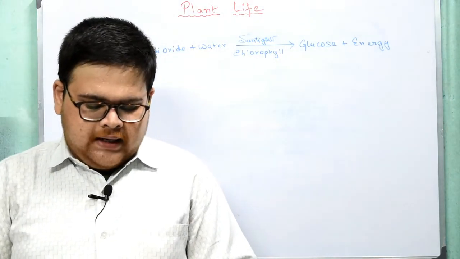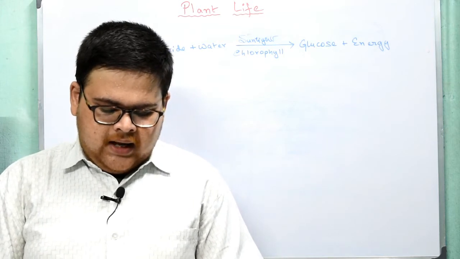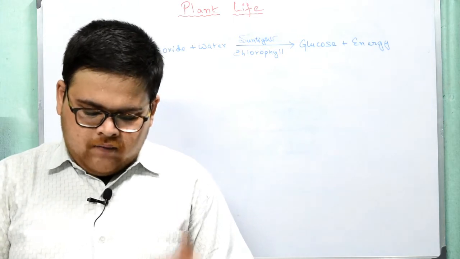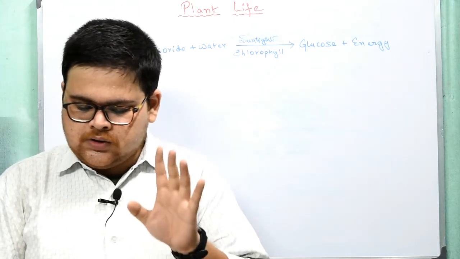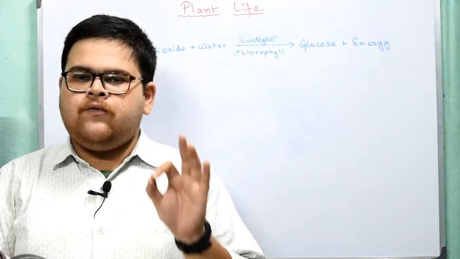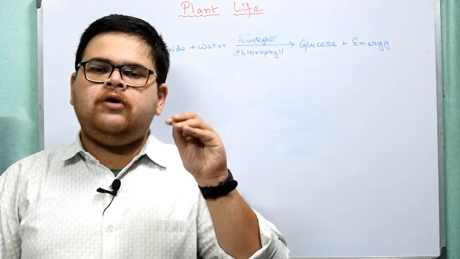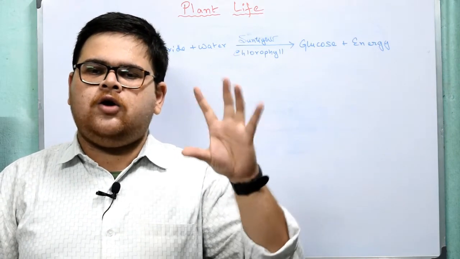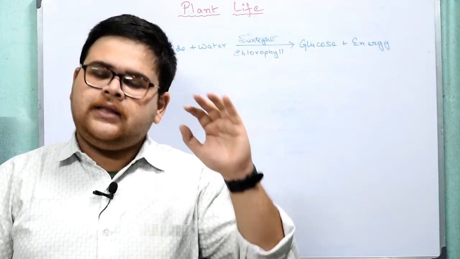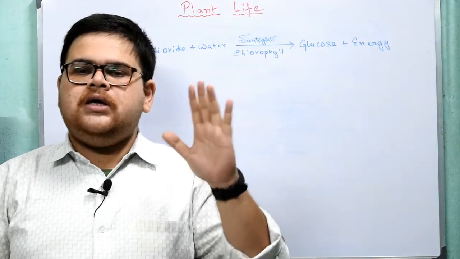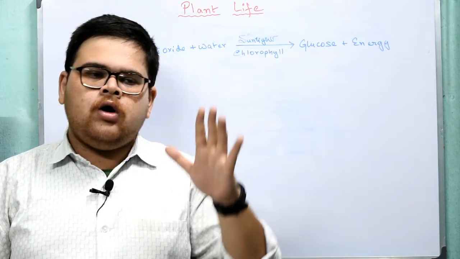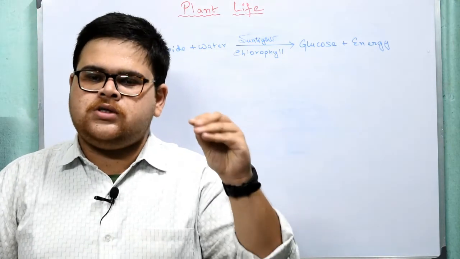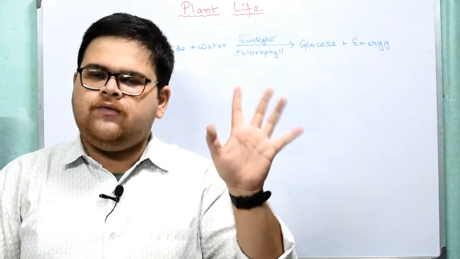See what happens. Water keeps the protoplasm of the leaf cells hydrated and helps in maintaining the turgidity of the cell. In response to lack of water, the leaves wilt and the stomata close, preventing the entry of carbon dioxide for photosynthesis. So the regulation of the stomata opening or closing is completely dependent on water and the turgor pressure on the cell. So if water is not available or is in excess, then either the stomata will not open or will not close. This will affect photosynthesis.